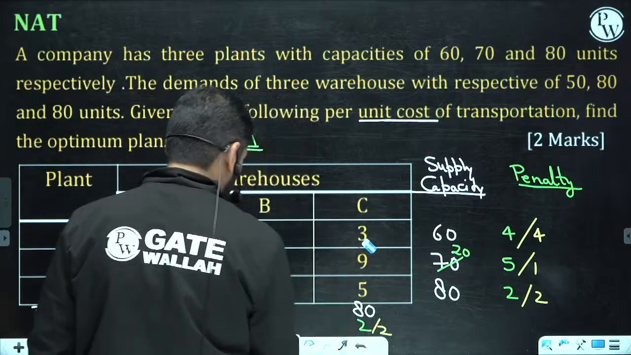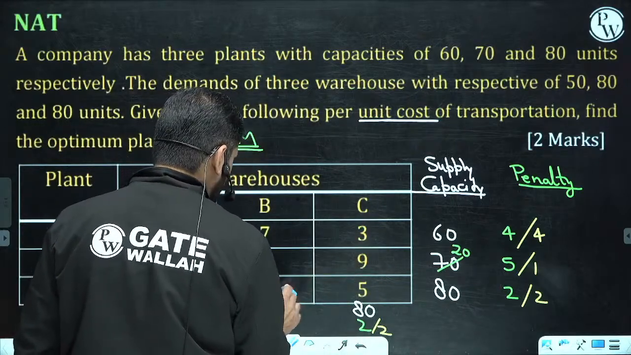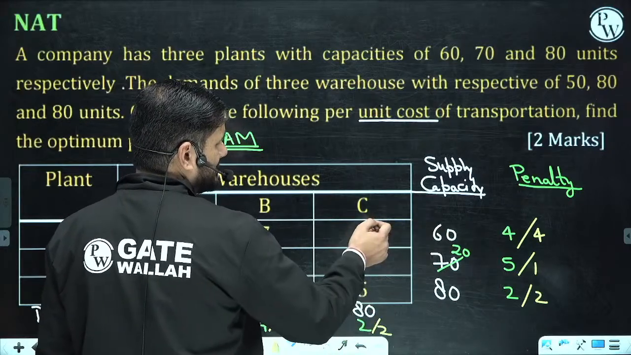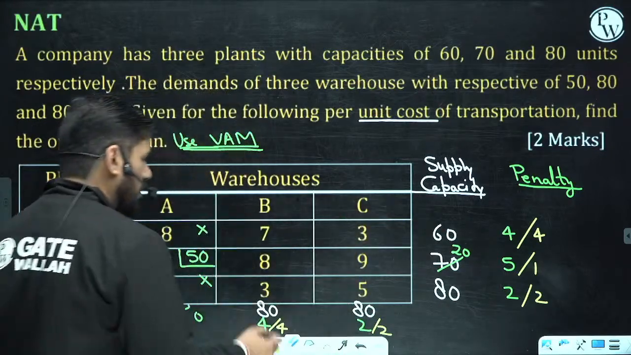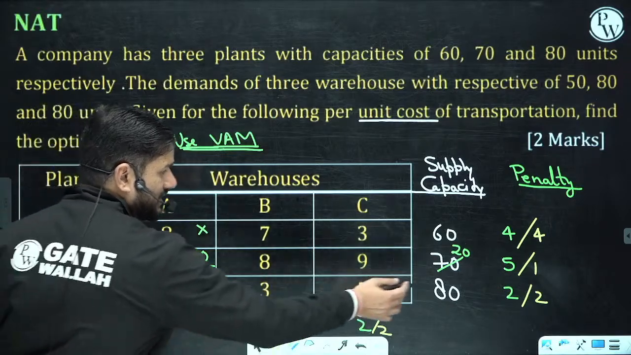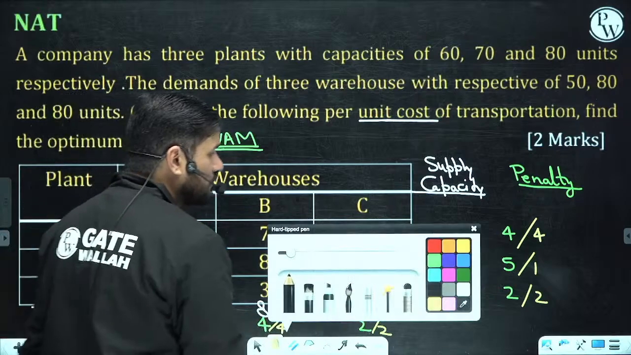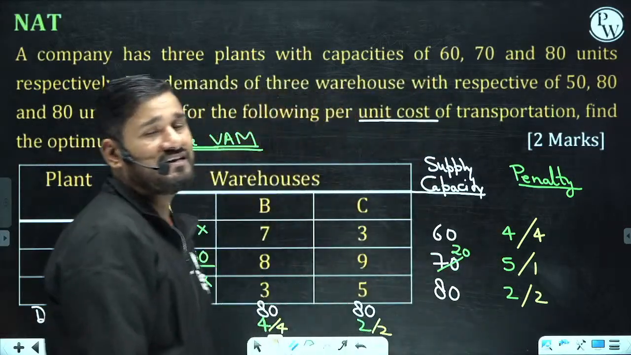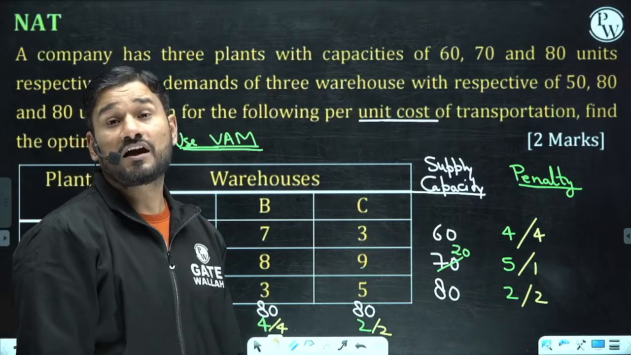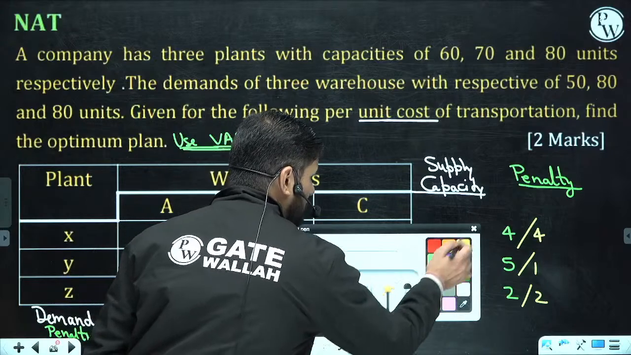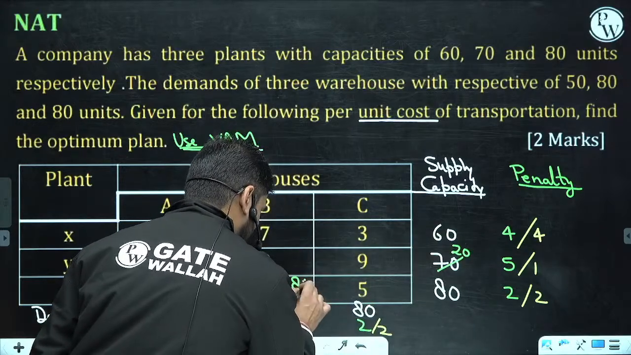Okay, so if you check how much quantity I can accommodate here, 80 is the demand, 60 is the supply, so only 60. And how much quantity can I accommodate here? 80 is the demand, 80 is the supply. So where you can place more quantity, definitely you are going to start the accommodation from that cell only. And what is going to happen here? You are going to put 80 here.